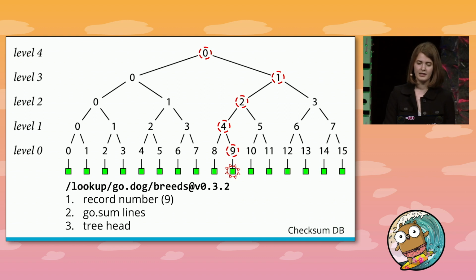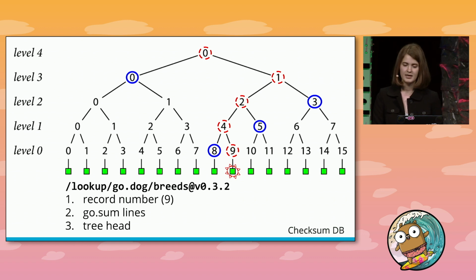So here, in order to calculate the hash at node 4, we need to hash together nodes 8 and 9 at the level below it. Then we can use that newly created hash at node 4 and hash it together with its adjacent node, 5, to create 2, and so on, until we finally have that top level 4 hash. And if this level 4 hash that we just created at the top of the tree is consistent with the tree head that we got back from the lookup endpoint, then we've done our inclusion proof and verified the GoSum lines that we were looking to exist in the checksum database, and we're done.